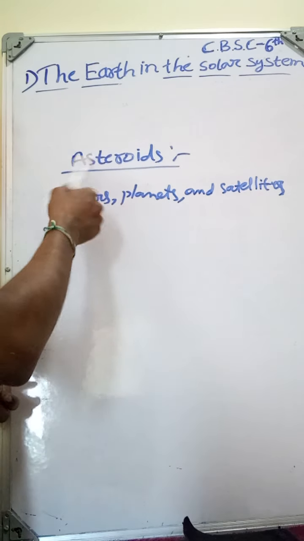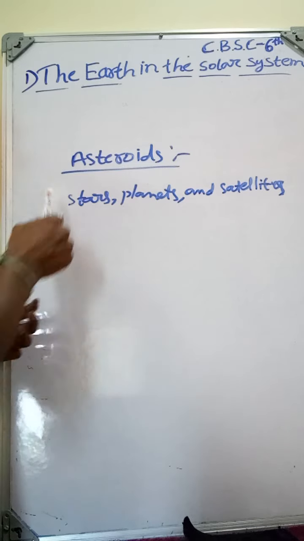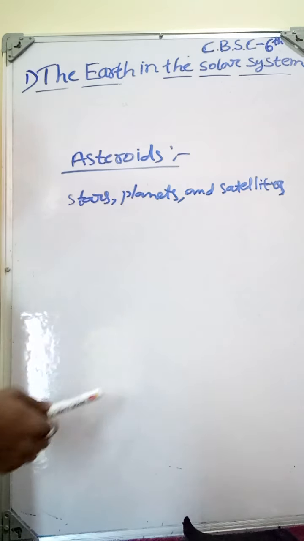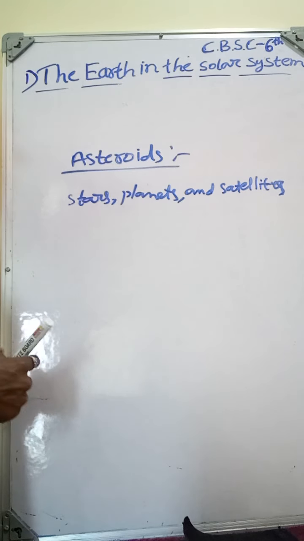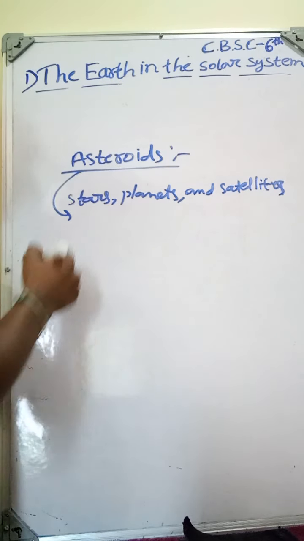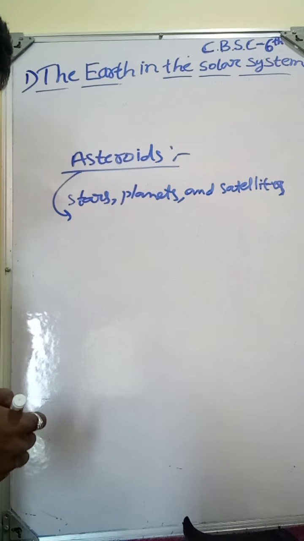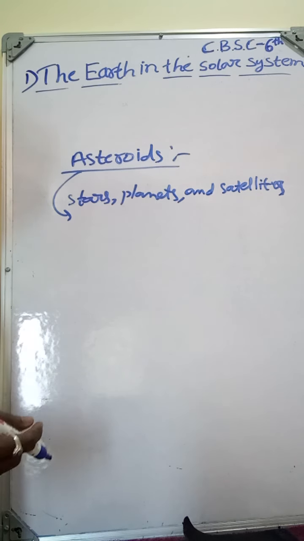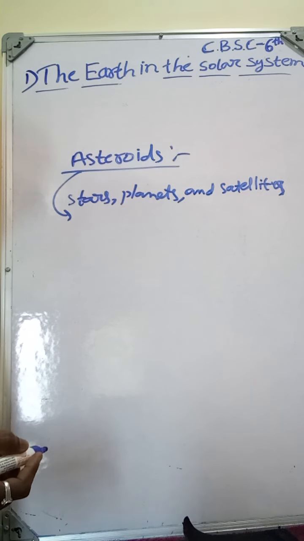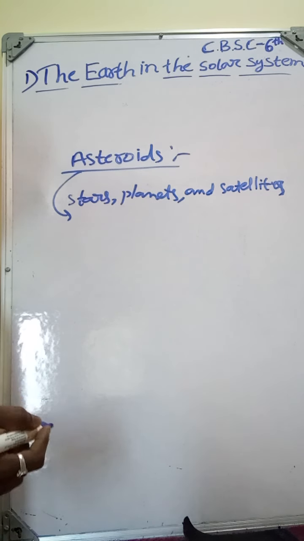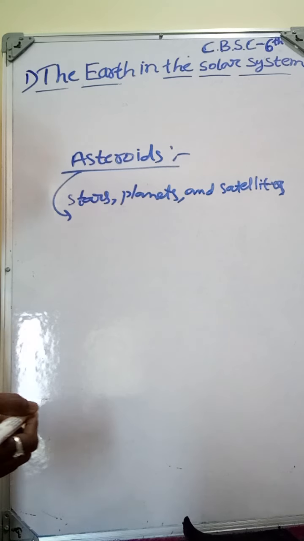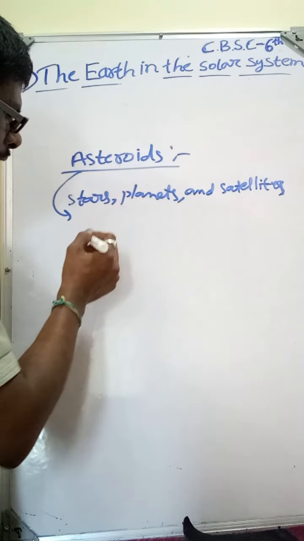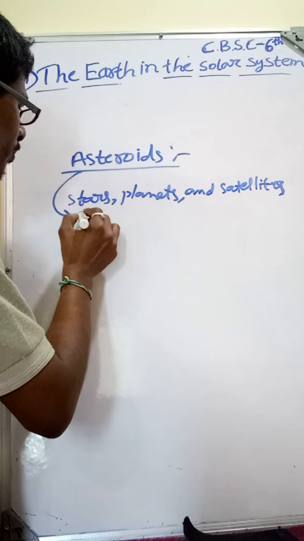See here, asteroids. What are these asteroids? Apart from the stars, planets, satellites and other celestial bodies, we can also find asteroids. Asteroids are tiny objects or tiny bodies which move around the Sun. These asteroids we can find between the orbits of Mars and Jupiter.